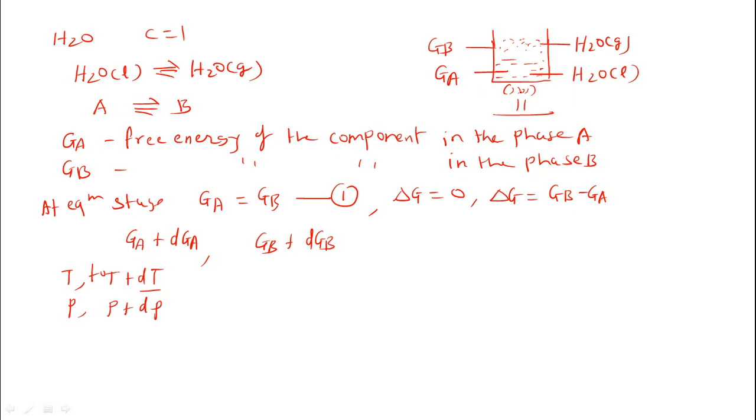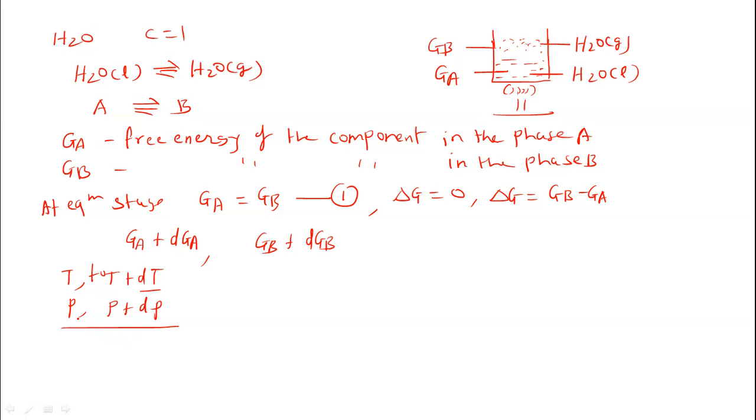As we supply the heat, what happens? Liquid water is converted to vapor water. So phase B is going to increase. The formation of vapor is going to increase. More and more vapors are formed as we increase the temperature. So we want to bring the system to the equilibrium stage, and for that purpose we have to increase the pressure also.